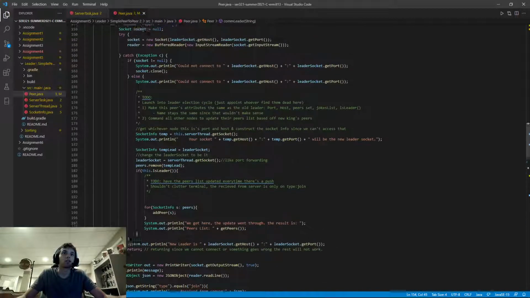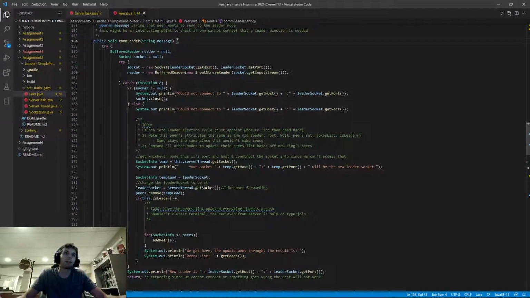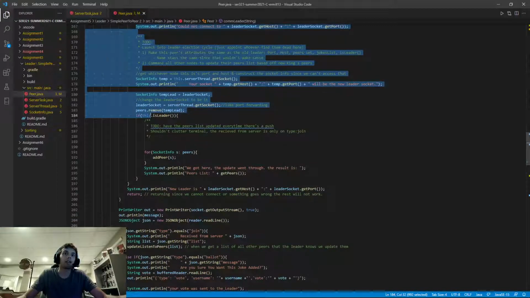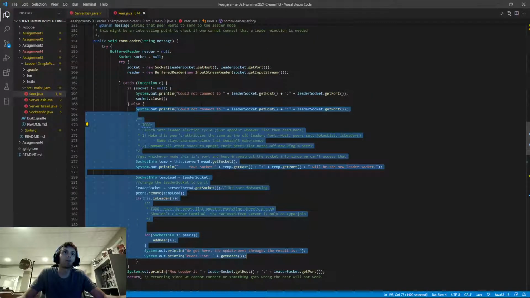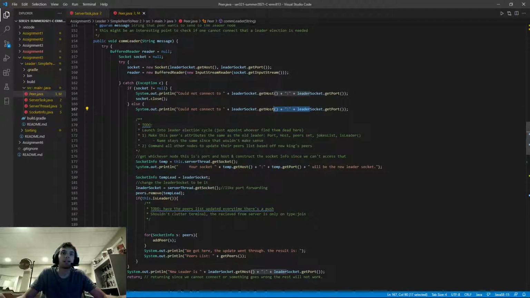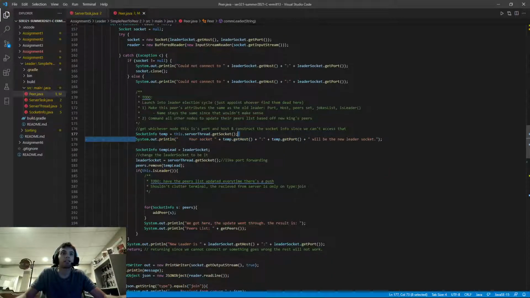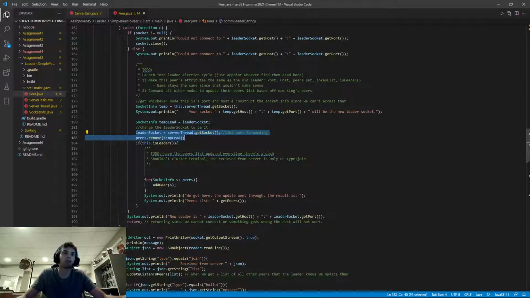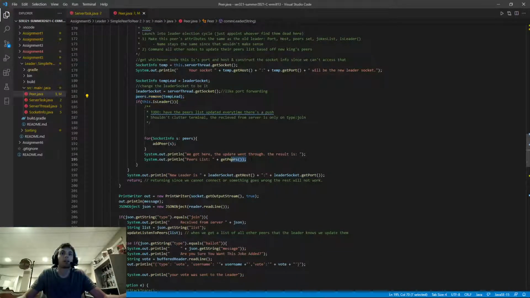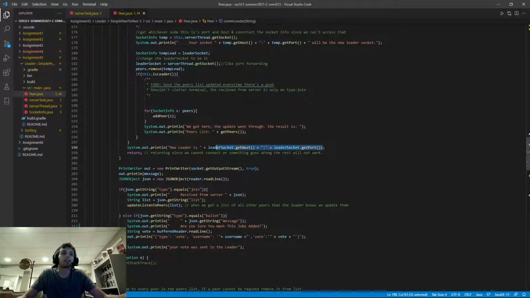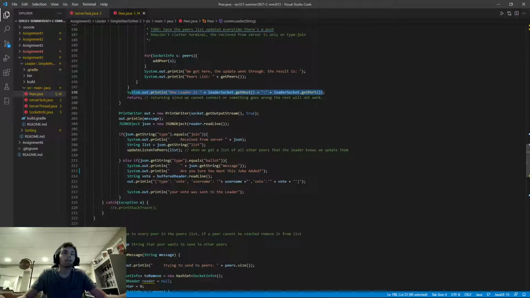communication with leader hasn't changed too much. I took the advice of the comment that was in here, and I used this else block to handle a lost leader with being like, hey, we can't connect here. We're setting up your socket to be this. This is going through. Leader socket is now going to be assigned to the socket that this peer is running off of. It's going to remove the temporary that was in there. Stuff like that, to where then it goes through, it updates it, gets the peers. This is the new leader, and then it goes through, and down here is